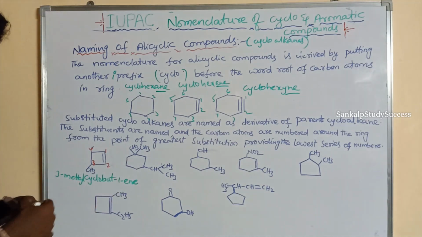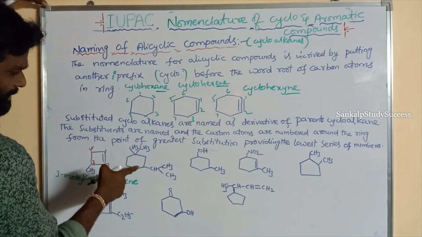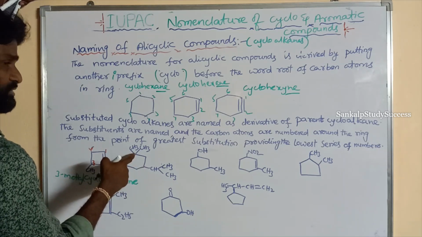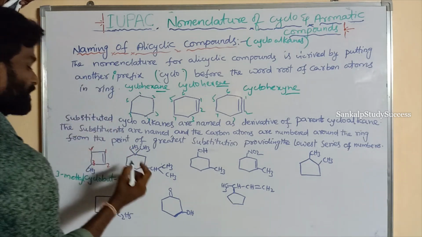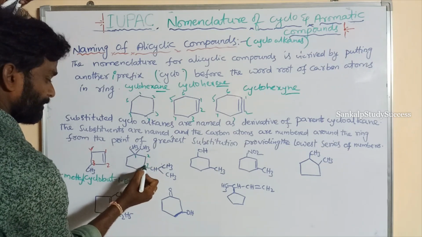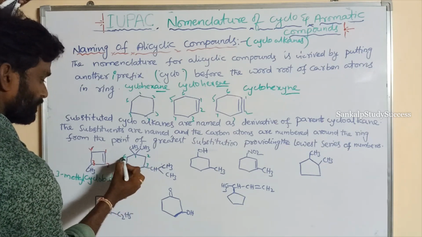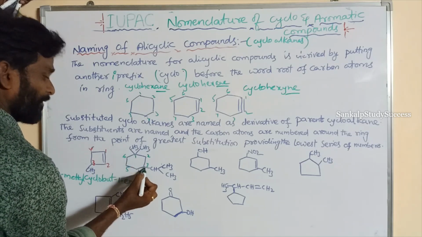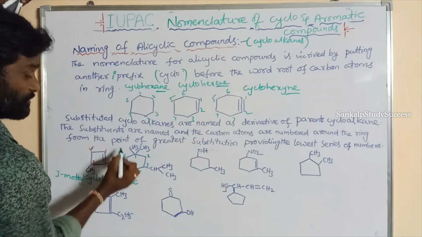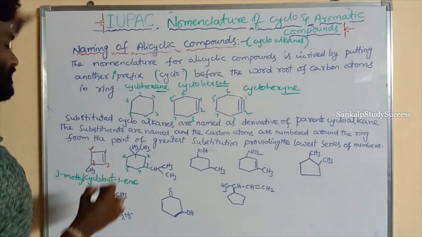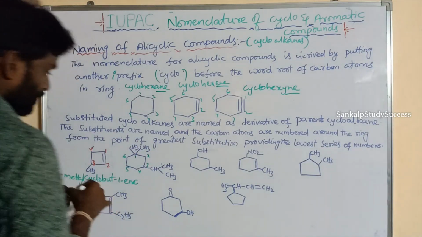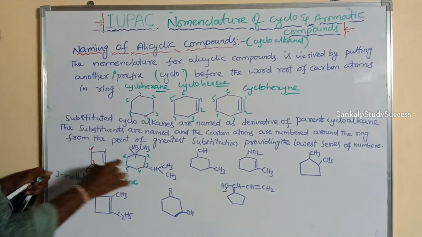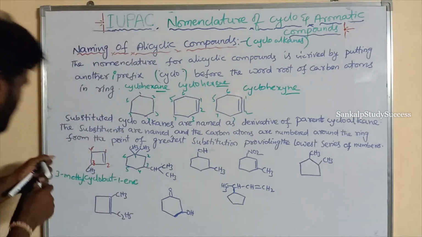Now we go to this one. Here the numbering can be given from this side or that side. This has only one substituent and this has two substituents, so the numbering starts from here: 1, 2, 3, 4, 5, 6. If the numbering is started from the other side, 1, 2, 3, 4, 5, the substituent gets the fifth position, which is not correct. This order is right. It is given first priority because this has two substituents, while the other has only one.